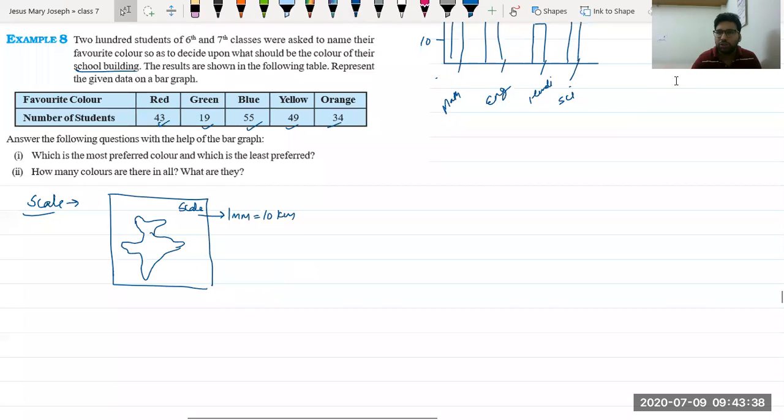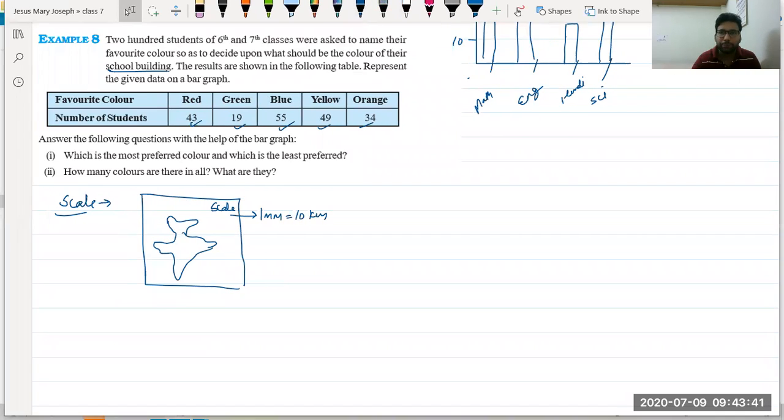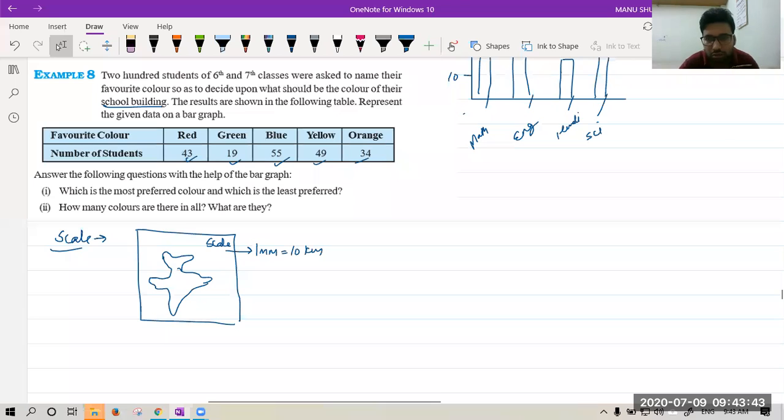Have you ever observed this thing, class? Mokshita says yes, Daksh says yes. So you have seen we cannot make a complete India on a graph or a map. So we have to use a scale. We decrease the distance in the map.